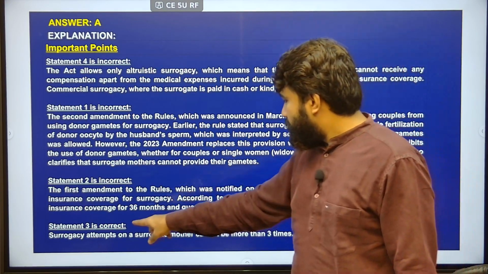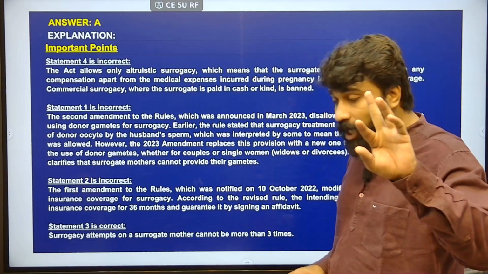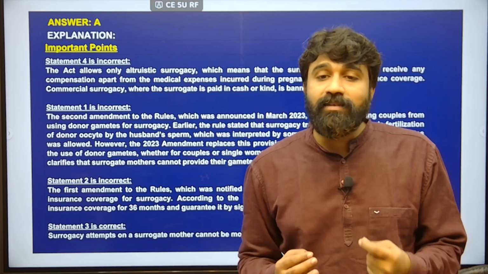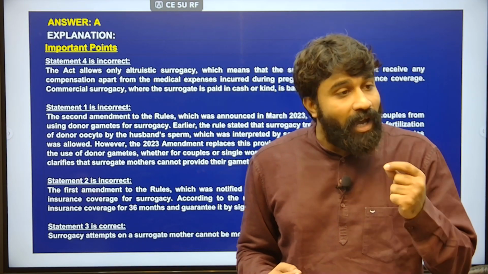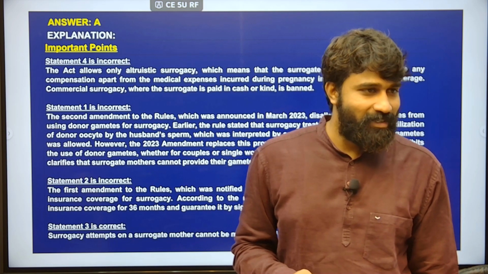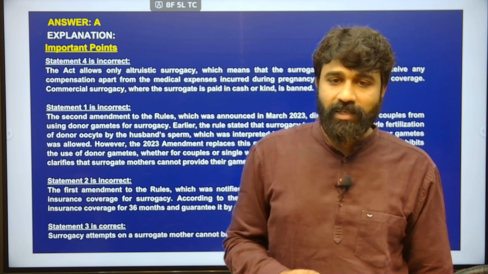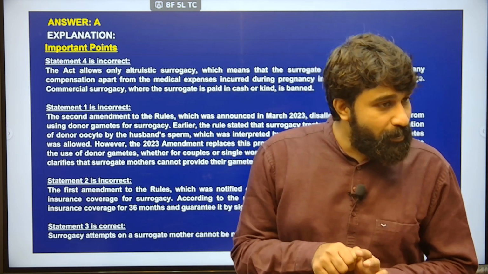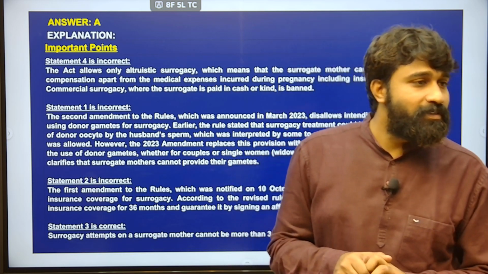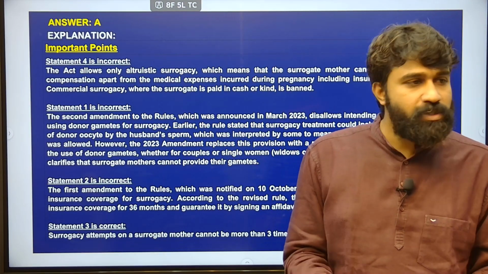Next, statement 3: surrogacy attempts on a surrogate mother cannot be more than 3 times. A person who is going to be a surrogate mother must have had a kid earlier, that is also a condition, and she must have been married, that is also a condition. Living kid means a kid who is born.